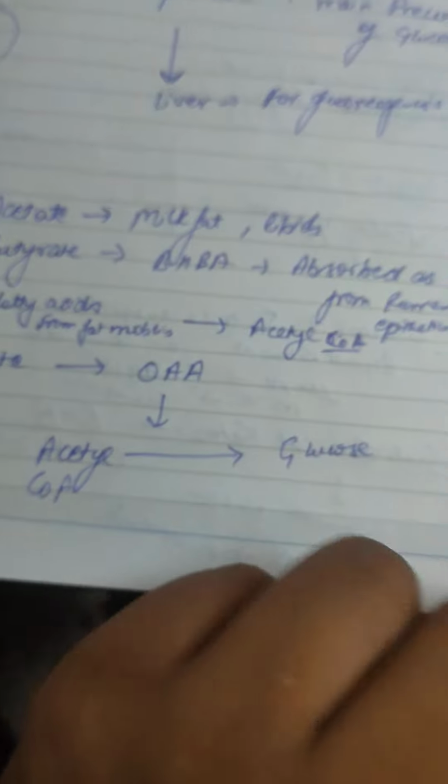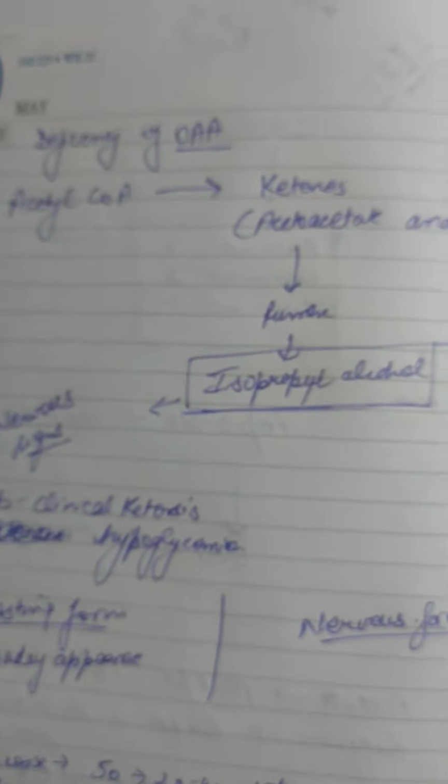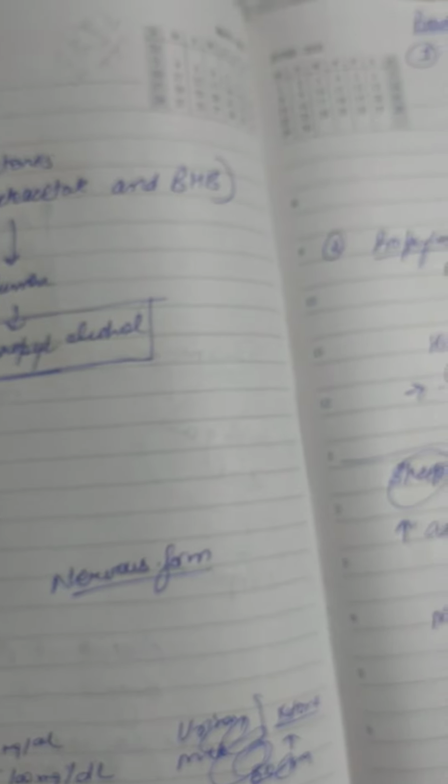When there is a deficiency of oxaloacetate, then acetyl coenzyme A is metabolized to ketone bodies such as acetoacetate and beta hydroxybutyrate.